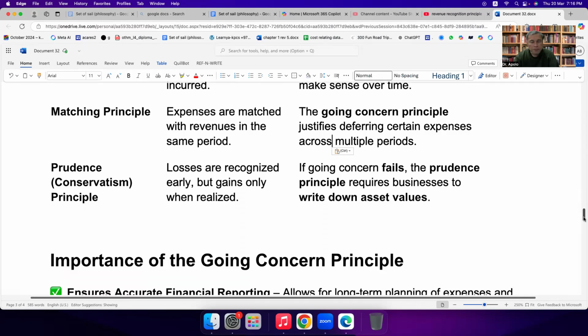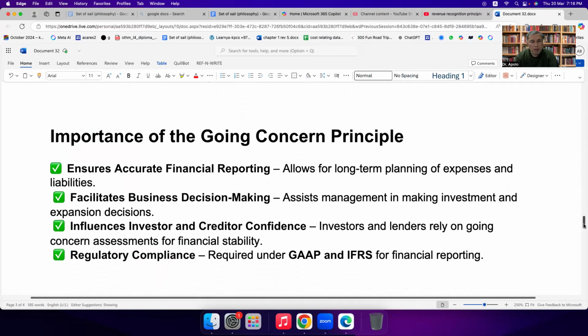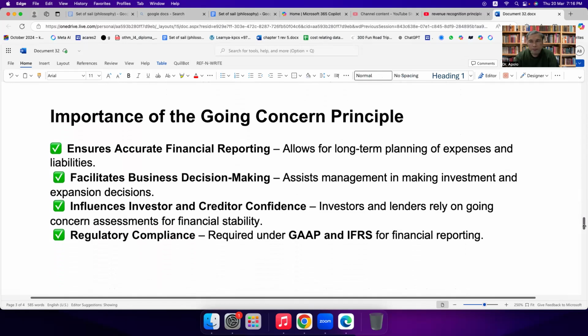Okay, so the importance of the going concern principle. Number one, it ensures accurate financial reporting. When it comes to accuracy, what is the downside of that principle? It allows for long-term planning of expenses and liabilities, so it facilitates business decision making.